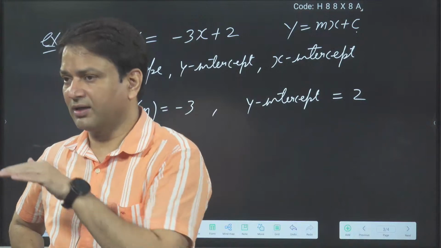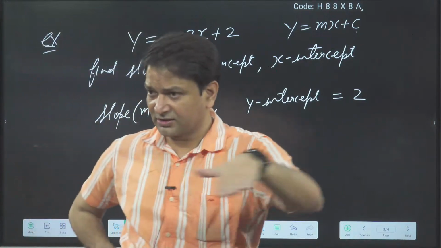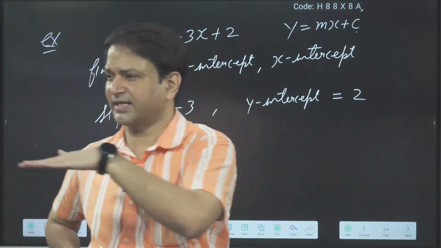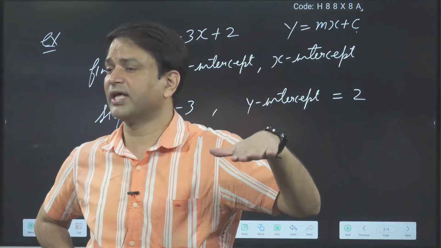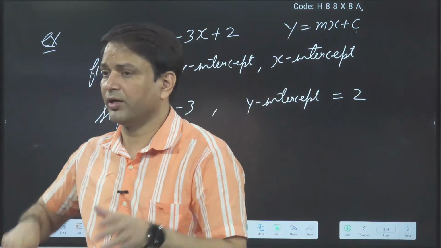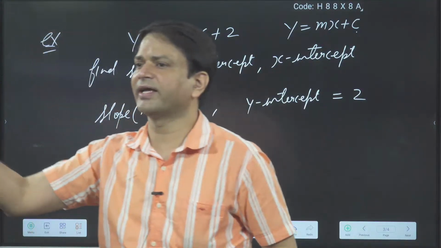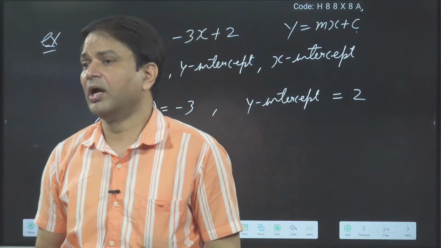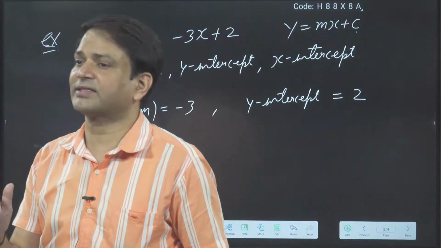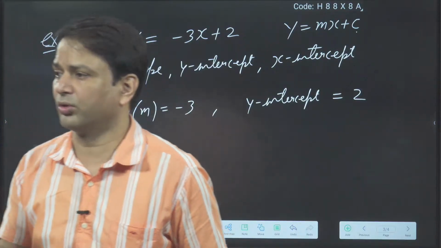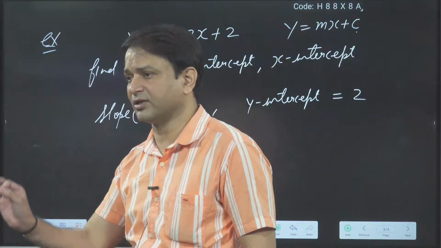We know the x-axis. On the x-axis, what is the value of y? On the x-axis, the y value is 0. So basically we can say the equation of the x-axis is y is equal to 0.